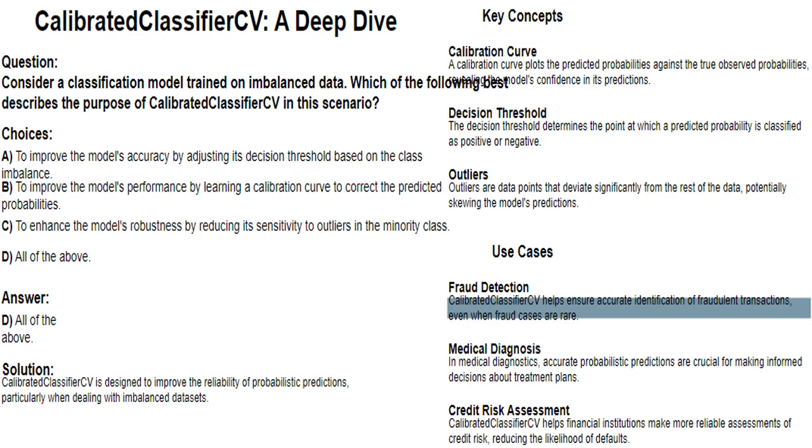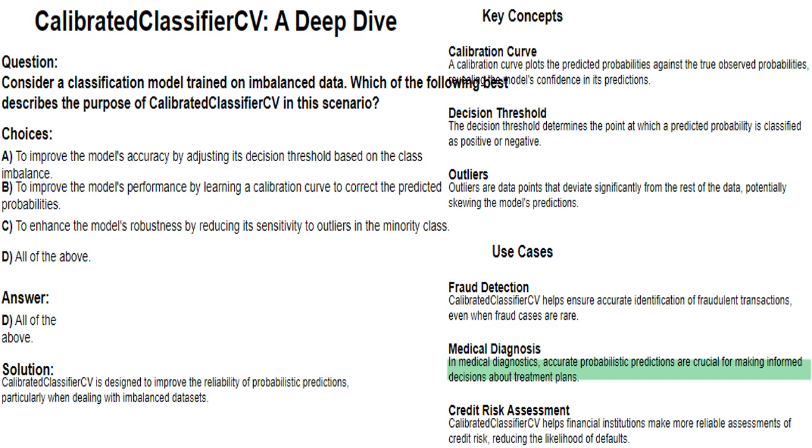Financial institutions can use calibrated classifier CV to improve the accuracy and efficiency of their fraud detection systems, ultimately reducing financial losses and protecting customers from fraudulent activities. In medical diagnostics, accurate probabilistic predictions are crucial for making informed decisions about treatment plans. In a model predicting the likelihood of a patient developing a specific disease, calibrated classifier CV can help to ensure that the model's predictions are accurate and reliable.